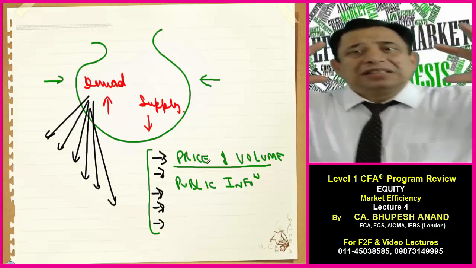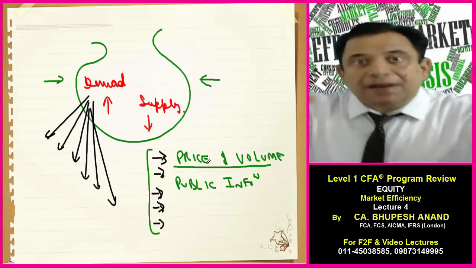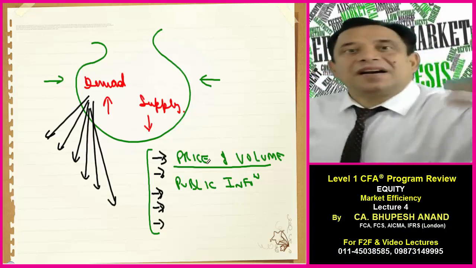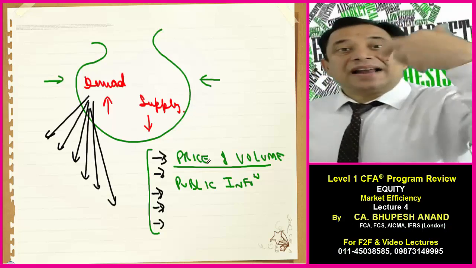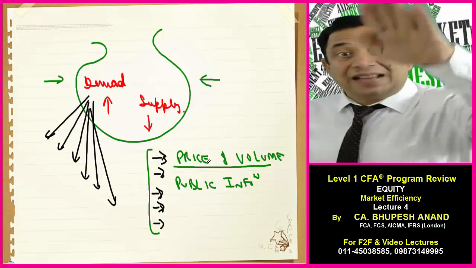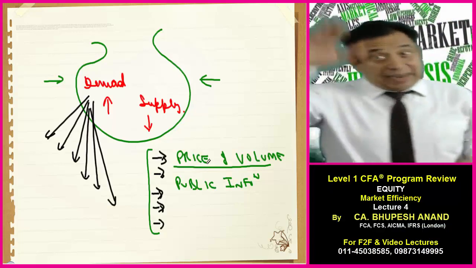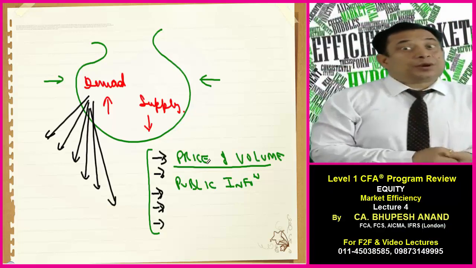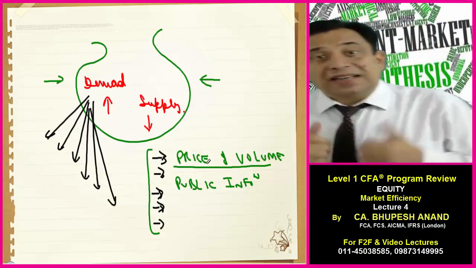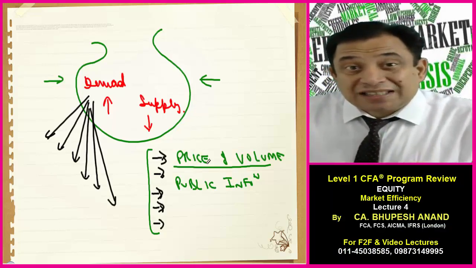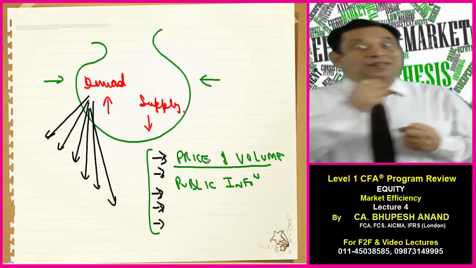So this information which is public, if it is positive, it will increase demand, and if this public information is negative, that will again affect the demand. So the point is we are discussing that price and existing volume of transactions affect the price of a security.